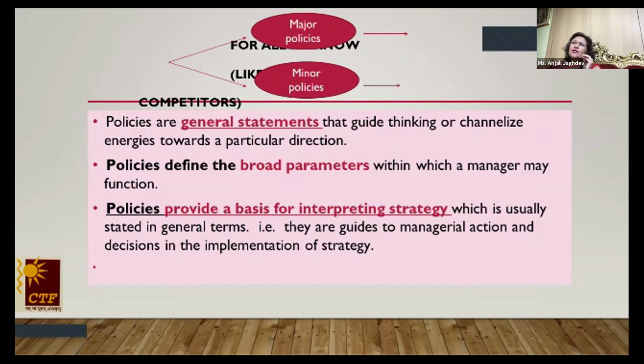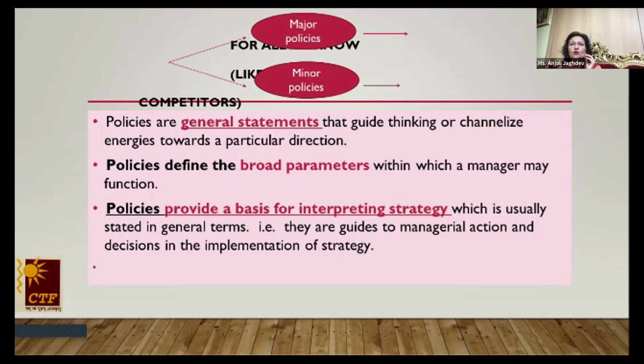Policies can be basically created at all the levels of your management. No doubt the important policies, because policies are basically of 4 kinds. On the screen you see they are of 2 types here, but basically they are 4 in nature. We have minor policies, major policies, supportive policies, and composite policies. Basically the minor policies are the ones which are dealing with the insider, that is the ones who are working within the company.